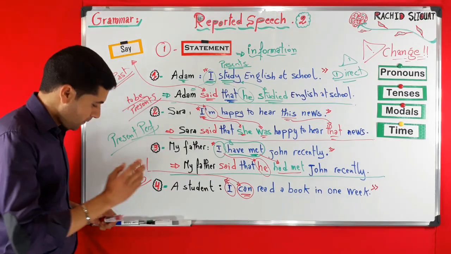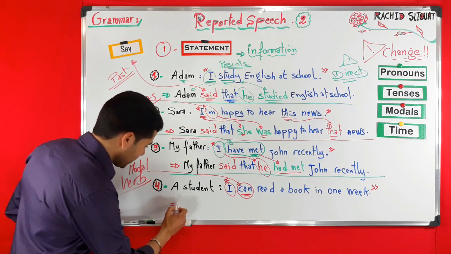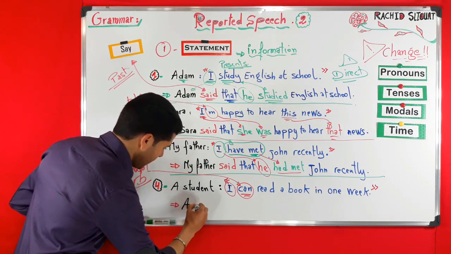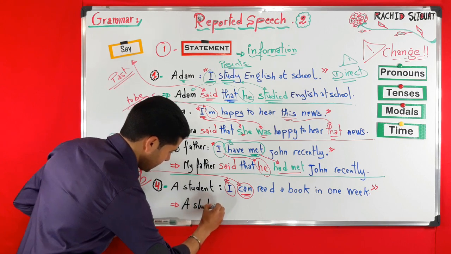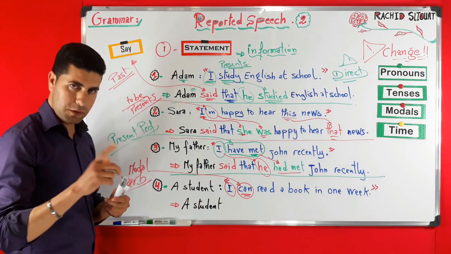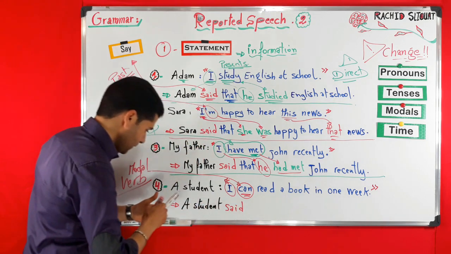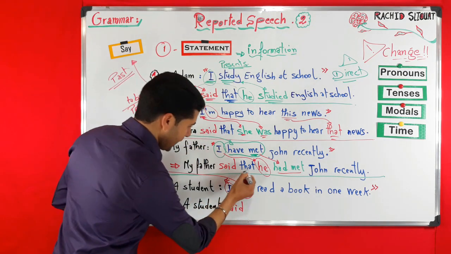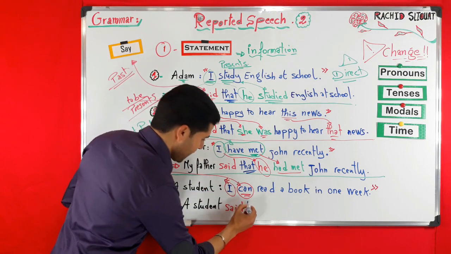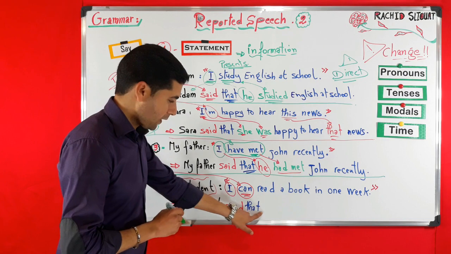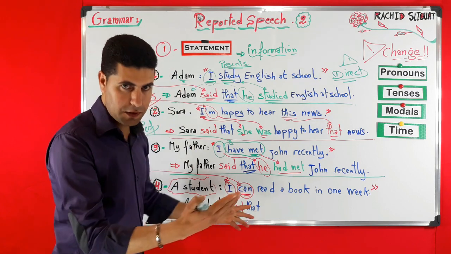So what I want you to say, very simply, we can say, for instance, a student, the reporting verb, as always, said, and that is optional. Now here, I in the reported speech becomes either he or she.